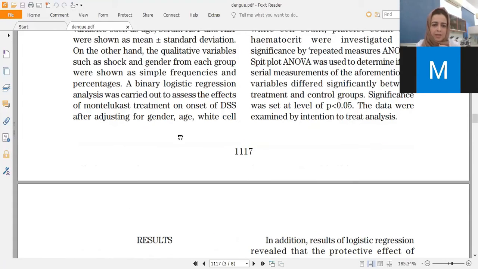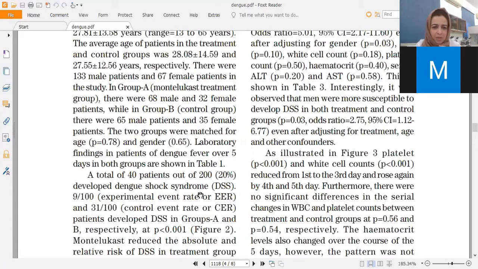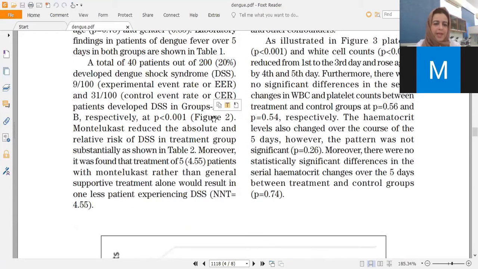What I want to show here is how to document the results. So here, this paragraph, can you see my pointer? Over here, it says that a total of 40 patients out of 200 developed dengue shock syndrome.